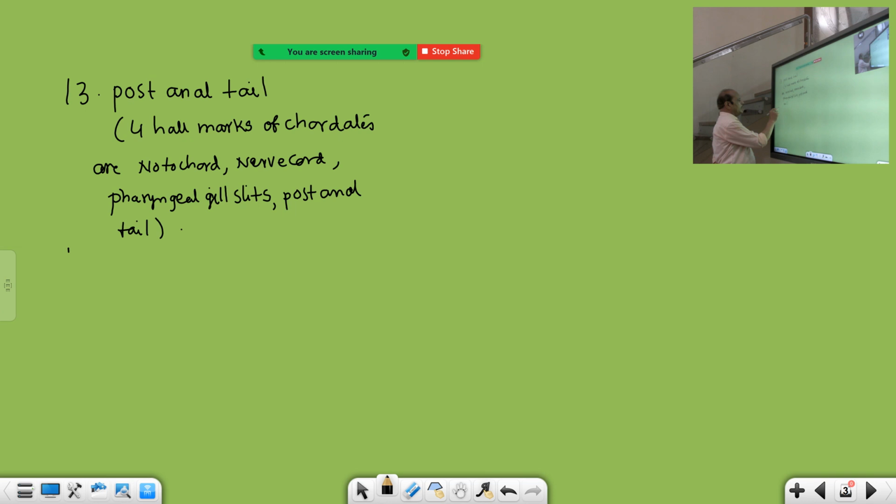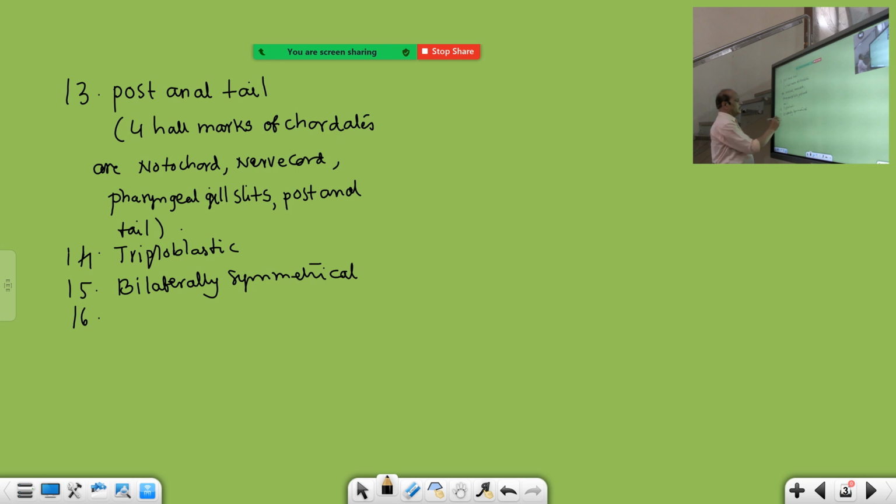And then the next one is the triploblastic body wall. Common features from nematoda to chordata: triploblastic, bilaterally symmetrical, and the organ system grade of organization.